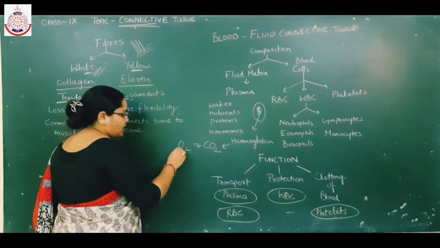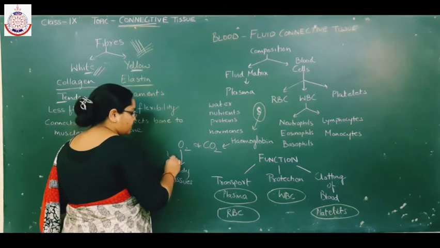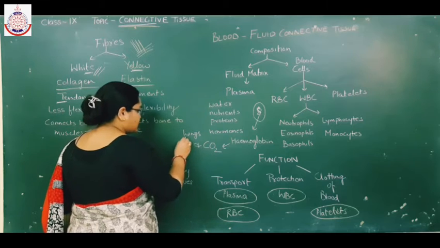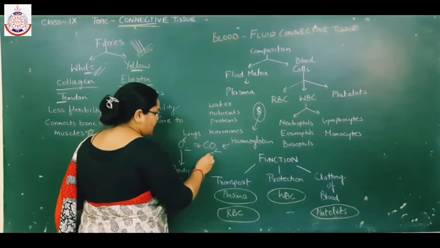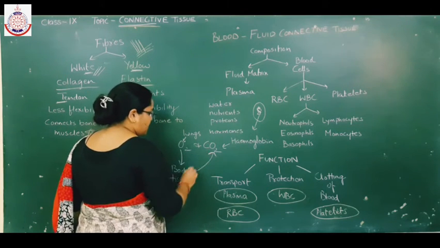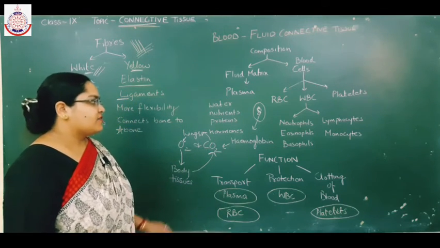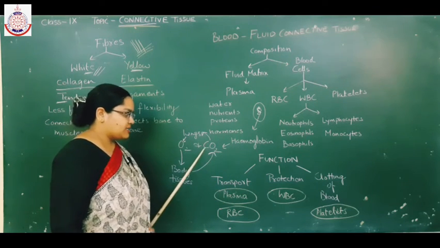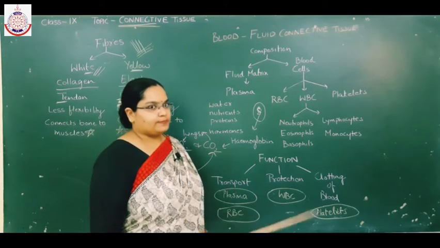The hemoglobin transports oxygen from the lungs to the body tissues, whereas hemoglobin carries carbon dioxide from the body tissues to the lungs. So simply we can say that red blood cells are responsible for transport of respiratory gases with the help of hemoglobin. Next is protection.